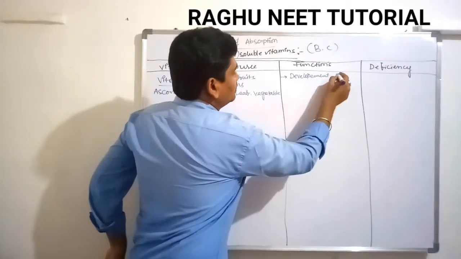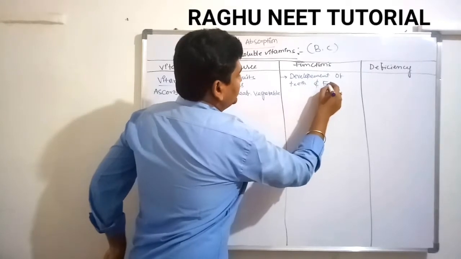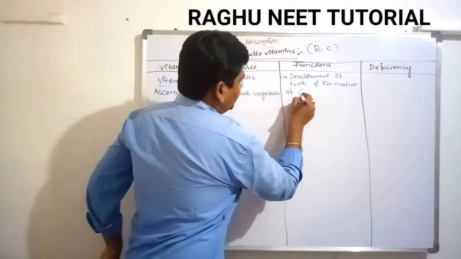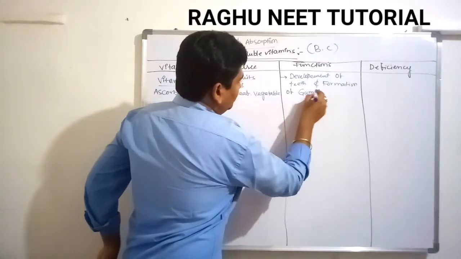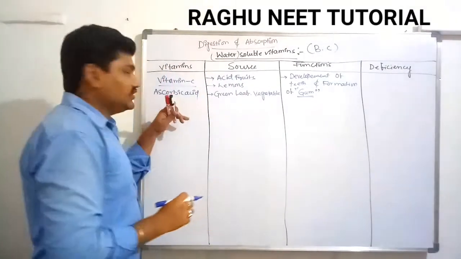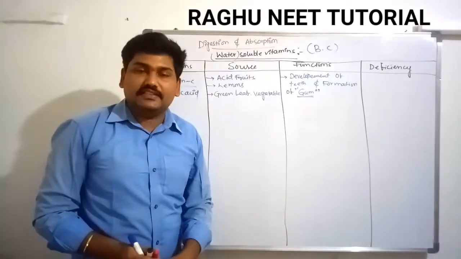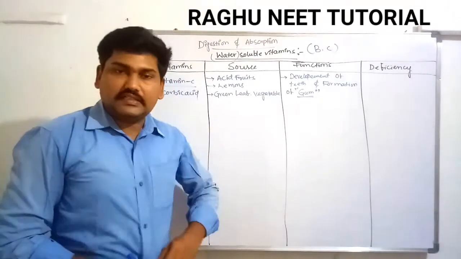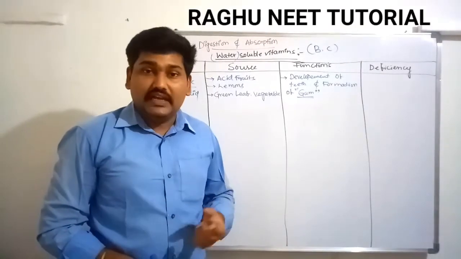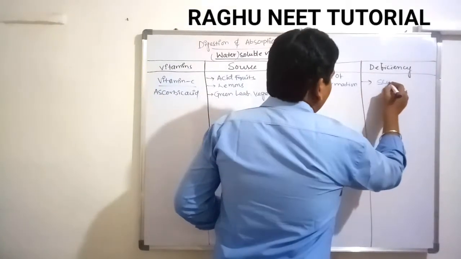Healthy gums are caused by vitamin C. If there is a deficiency of vitamin C, it causes scurvy. What is scurvy? The deficiency of vitamin C in your diet leads to scurvy. In this condition there is gum bleeding.